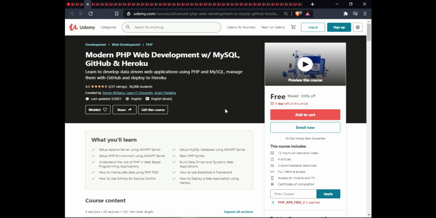build data-driven and dynamic web applications, how to manipulate data using PHP PDO, how to use Bootstrap as a framework, how to use GitHub for source control, and how to deploy a web application using Heroku. This course includes 12 hours of on-demand video, 4 articles, 2 downloadable resources, full lifetime access, access on mobile, and a certificate of completion.